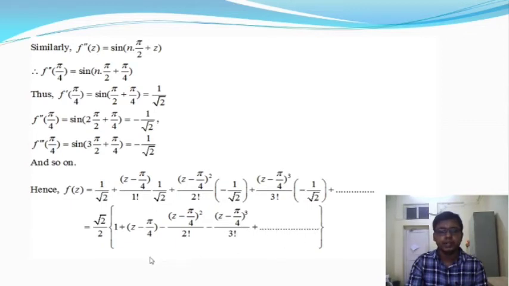And this is the Taylor series for the function f of z about the point z is equal to pi by 4, and z is equal to pi by 4 is a point on the z plane where the function is analytic, as well as in a neighborhood of z is equal to pi by 4 where the function is analytic.